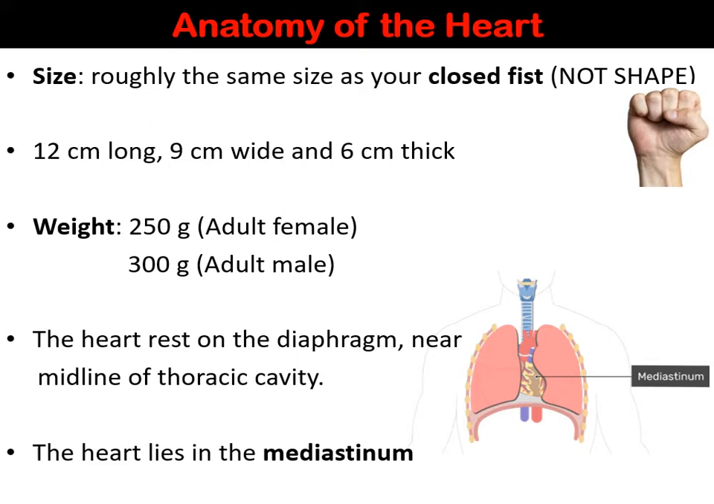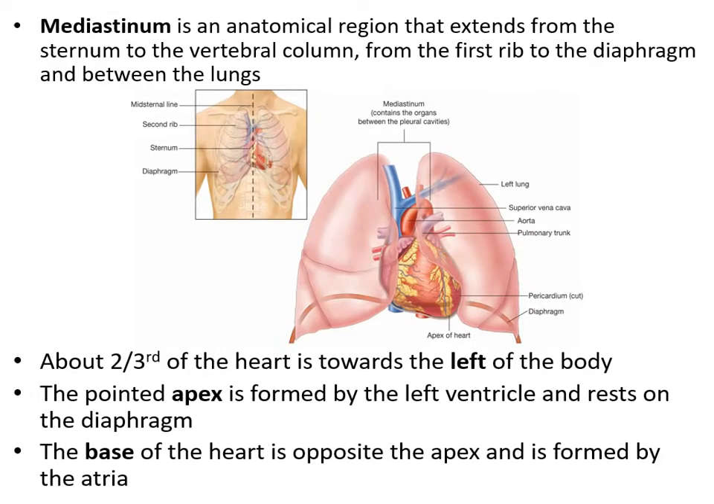The heart rests on the diaphragm near the midline of the thoracic cavity, and the position where the heart lies is known as the mediastinum. What is the mediastinum? It is an anatomical region that extends from the sternum to the vertebral column, from the first rib to the diaphragm, and between the lungs.